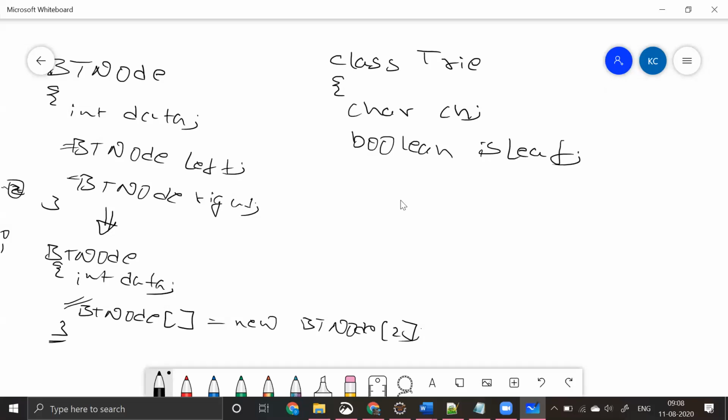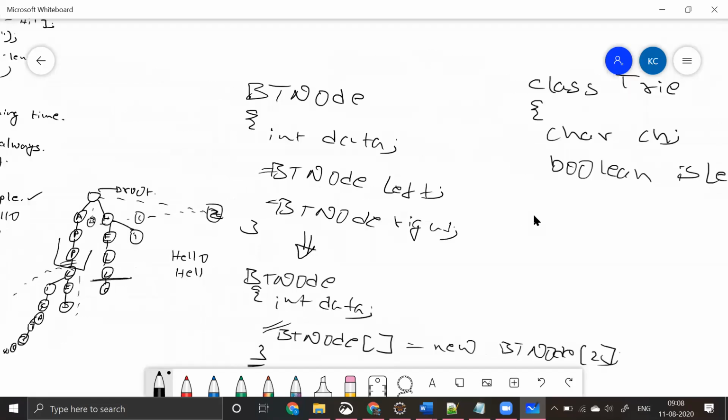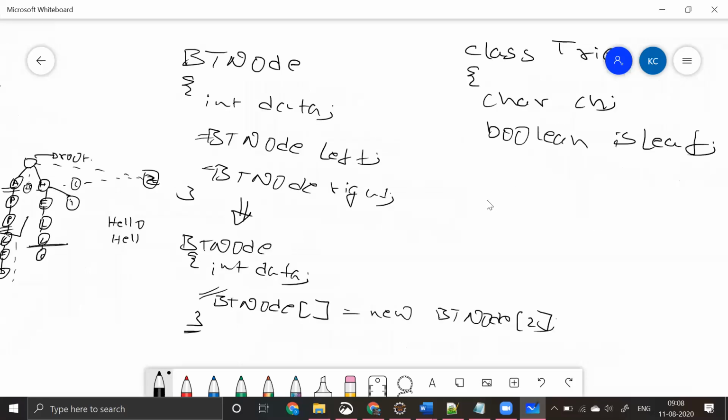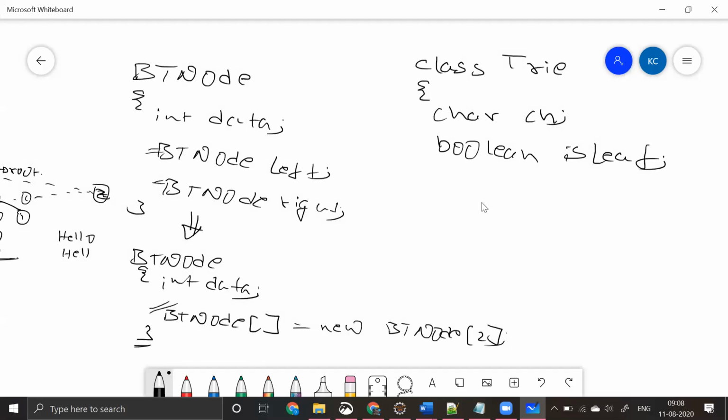But while representing this, what I want to say is, to this particular node called A, it can have A to Z, right? And this particular node called B, it can have A to Z. To H, it can have A to Z, right? So it will be something like some mapping, for a particular character, my key, and then a value.